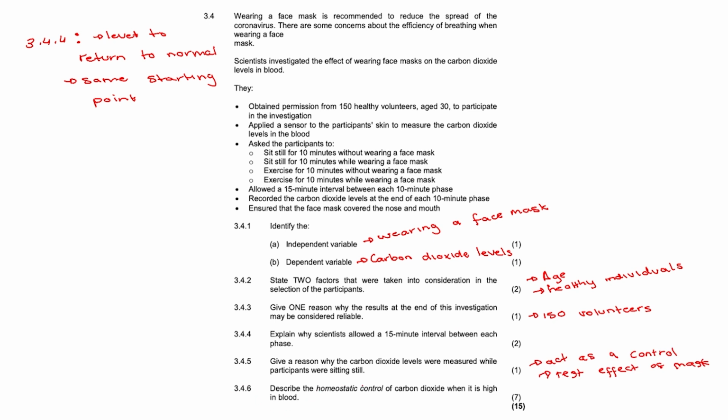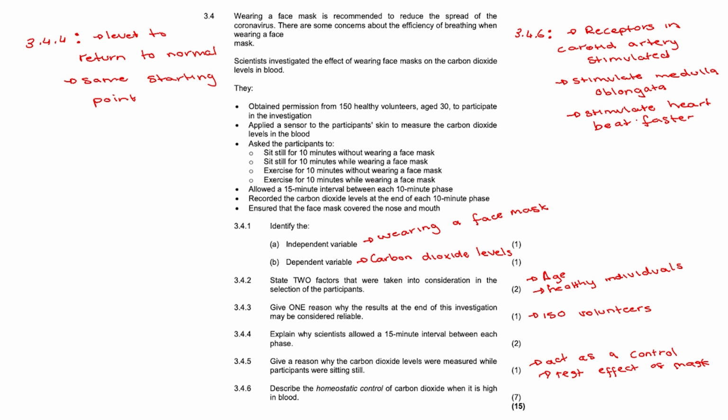Question 3.4.6. Describe the homeostatic control of carbon dioxide when it is high in the blood. When the carbon dioxide levels are high in the blood, receptors in the carotid artery are stimulated. They send impulses to the medulla oblongata. The medulla oblongata then stimulates the heart to beat faster. So, therefore, more carbon dioxide is taken to the lungs.